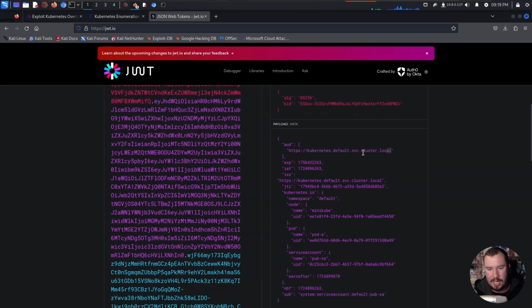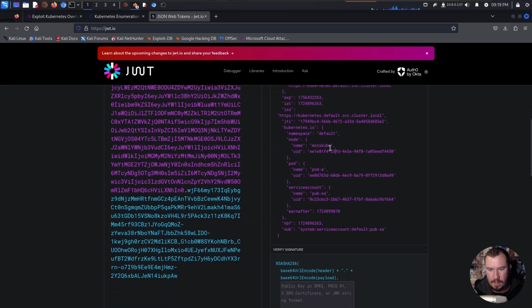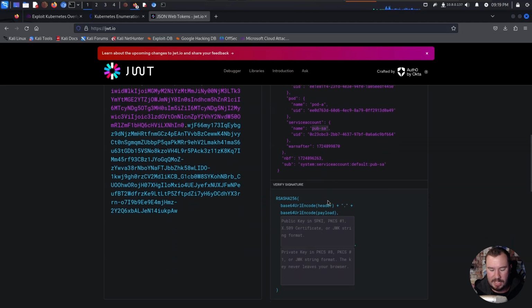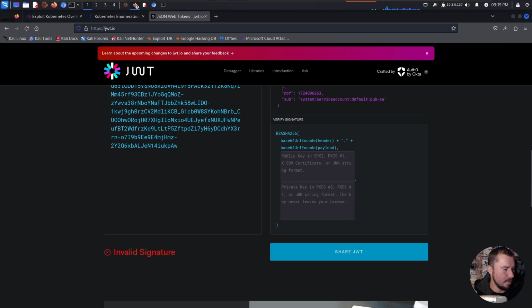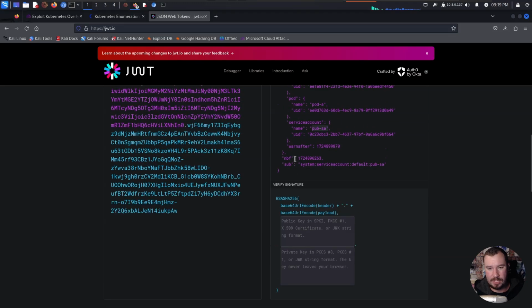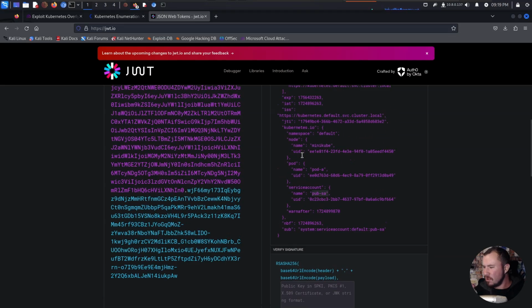So we can see that we have the Kubernetes cluster, Minikube, we have our pod A, we have our service account here, which is what the JWT is for, and we might be able to do some enumeration for that. One thing that we can do is to enumerate any API resources. Now, this is just a lot of Googling and ChatGPT to figure out the syntax when I was going through this, so I'll save you the pain.